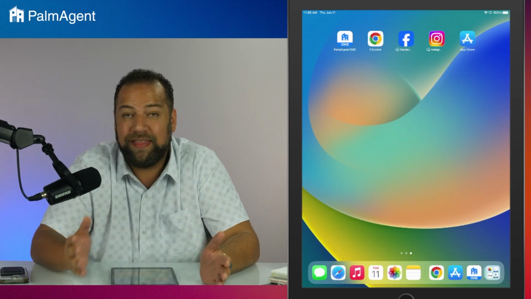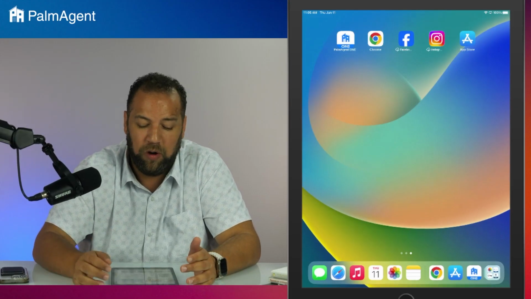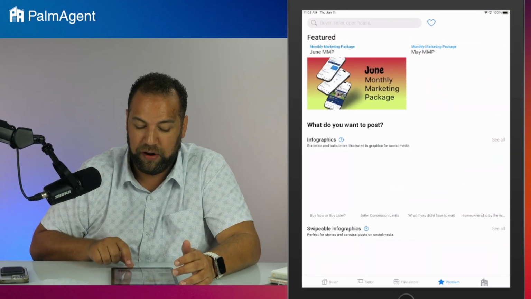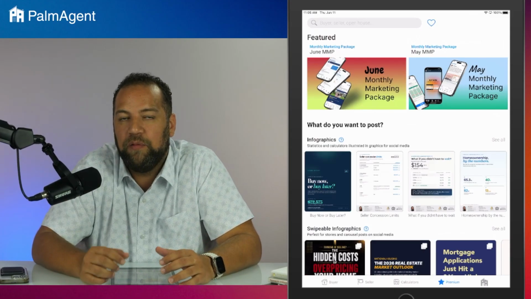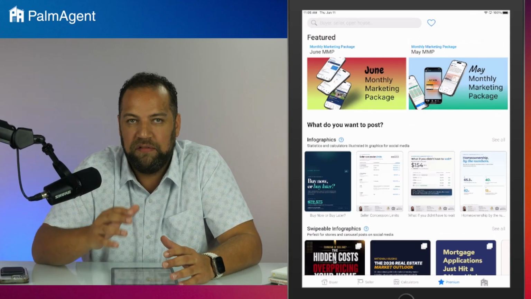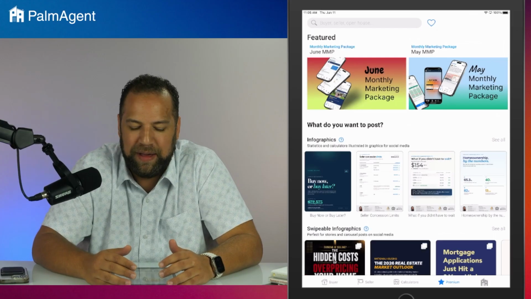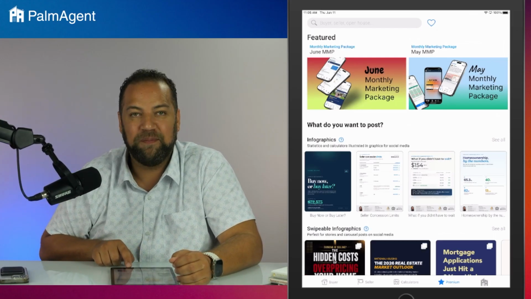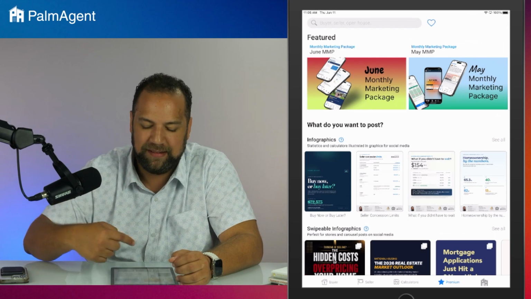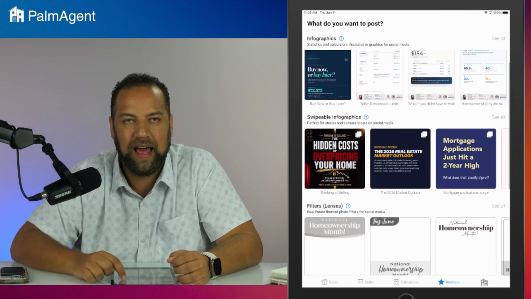And so with that in mind, I'm going to open up my PalmAgent One app, and I'm actually going to go to the premium tab because I want to start by talking about that content that we've created and highlighted for the June monthly marketing package. And so for those of you who don't know, that tab bar down there at the bottom, I am in the premium tab, and this is that social media content library.